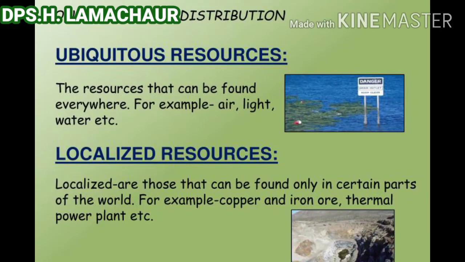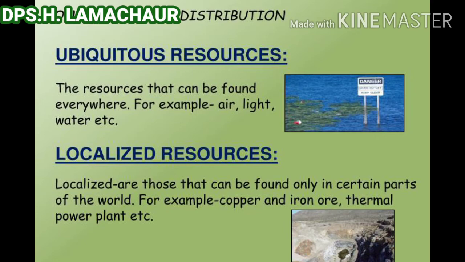So students, ubiquitous resources are those found everywhere. For example, water, air, and solar energy are ubiquitous resources. And localized resources are those found only in selected areas.